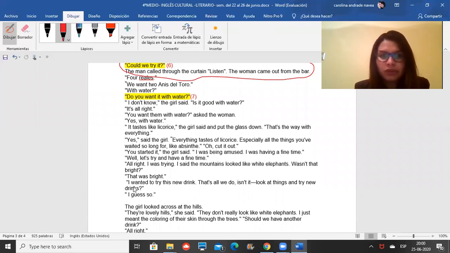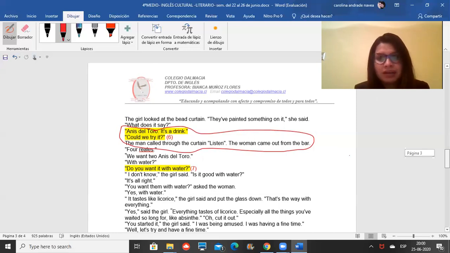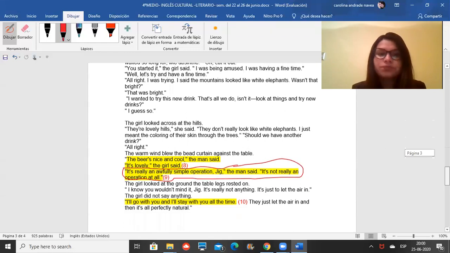Okay, so if you read here, I wanted to try this new drink. That's all we do, isn't it? So still they are talking about the drink that they have tried. What is the drink? Anís del Toro. That's why I circle Anís del Toro. And the idea of trying Anís del Toro, all right, and ordering Anís del Toro. Okay, that's the main idea of the paragraph. They are trying Anís del Toro.